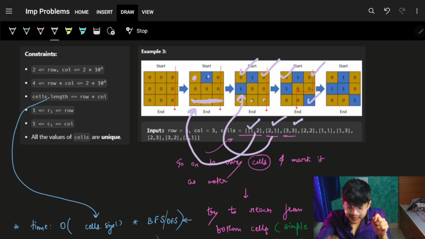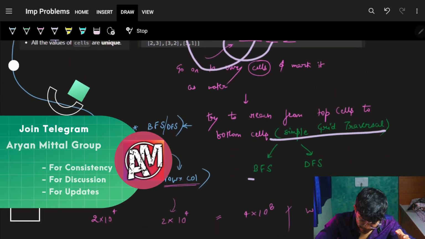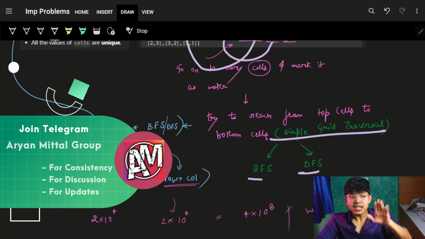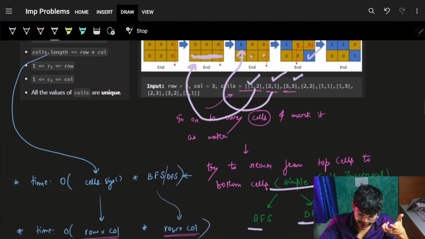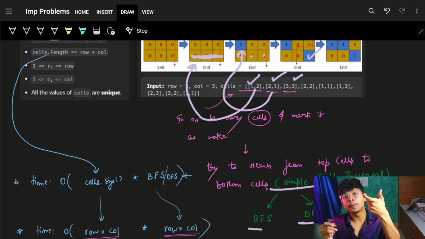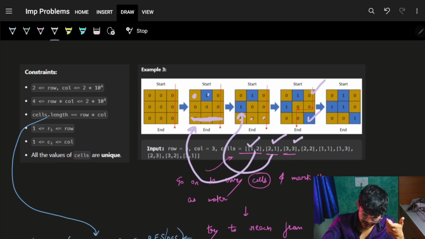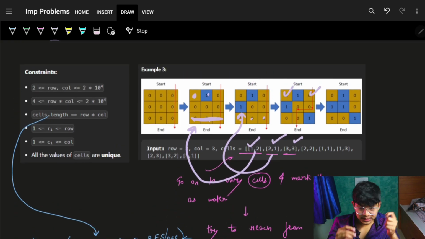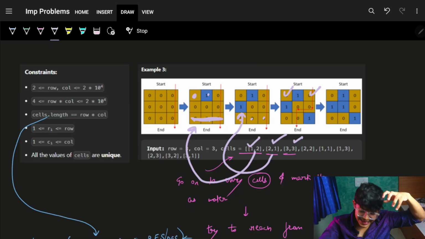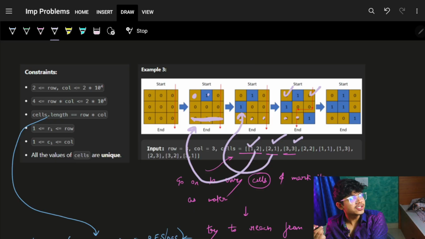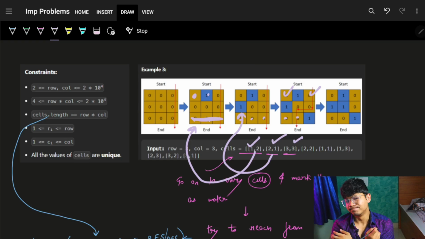Now, when I say graph traversal, it can be either a BFS or DFS, because my ultimate aim is: is it possible to reach the bottom cell after starting from the top cell? If yes, then it's good. Which means if it is possible to start from the top cells and then reach the bottom cells, then it is good. If it is not possible, then sorry.